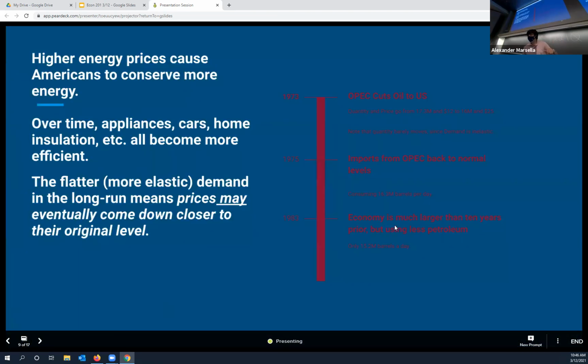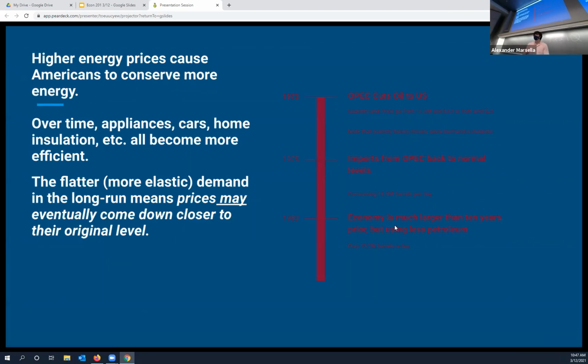And so this is kind of a simplified, loosely historical example, right? So OPEC cuts the oil to the US, and at the time, the price was $12 a barrel, 17.3 million barrels were consumed every day. They cut the supply. We start consuming 16 million barrels a day and paying $25 a barrel, right? Over time, we start adjusting away from that. We find better ways to use oil and conserve energy, right? And so we start conserving, we find better ways, we insulate our homes better.